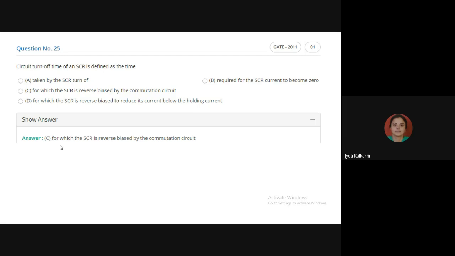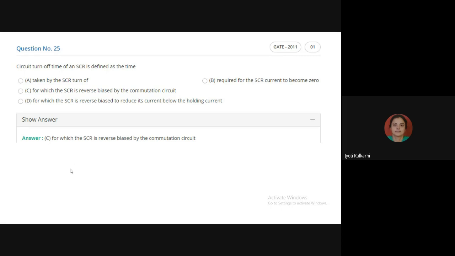Now tell me, what is commutation circuit? Turning off process of SCR. Yes, commutation means it is related to turning off the SCR. So the circuit which we design to turn off the SCR is called the commutation circuit. So if you remember, in this turn off mechanism, there are two time periods. One is called circuit turn off time period, another is called the thyristor turn off time period. One is denoted by TC and the other by TQ. So circuit turn off time period and thyristor turn off time period are two different terminologies.